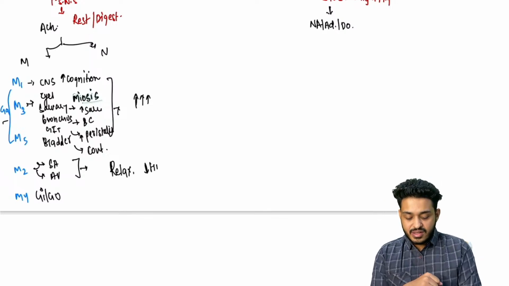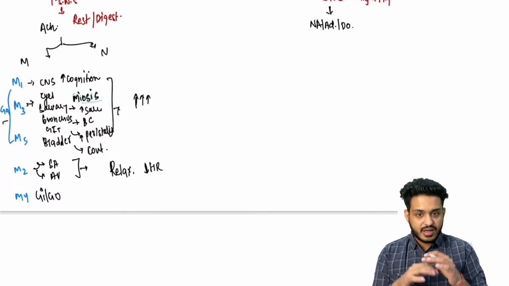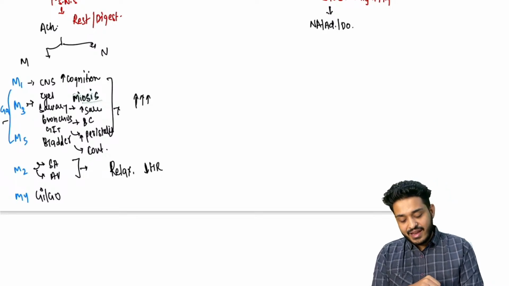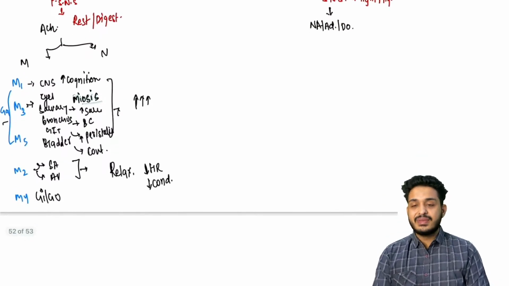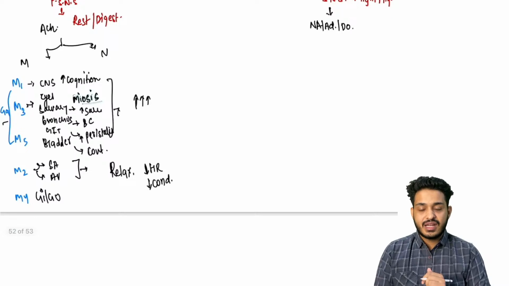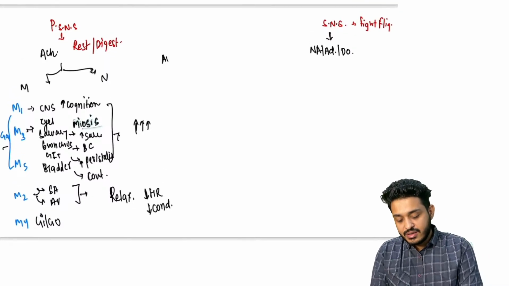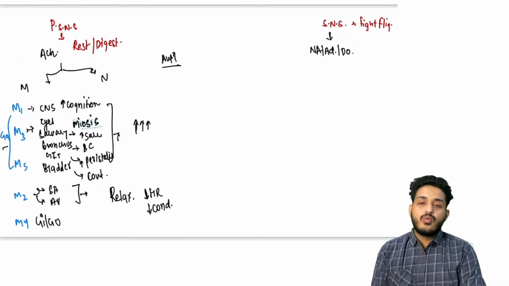SA node is concerned with heart rate, so it will decrease the heart rate, decrease the palpitations. And AV node is going to be responsible for the conduction, so it is going to decrease the conduction, right? So this is the basic functioning of the parasympathetic nervous system. Anticholinergic, you will be studying in the pharmacology, right?